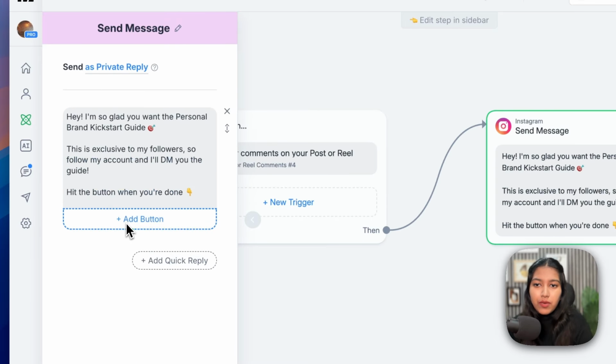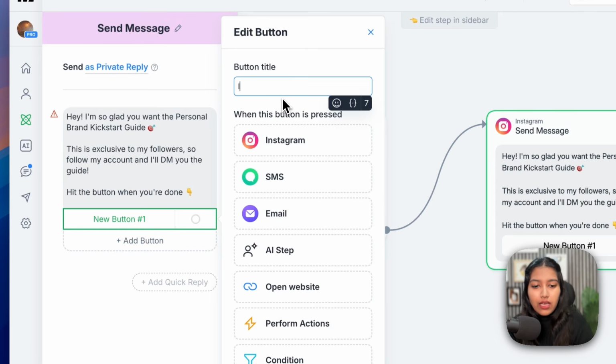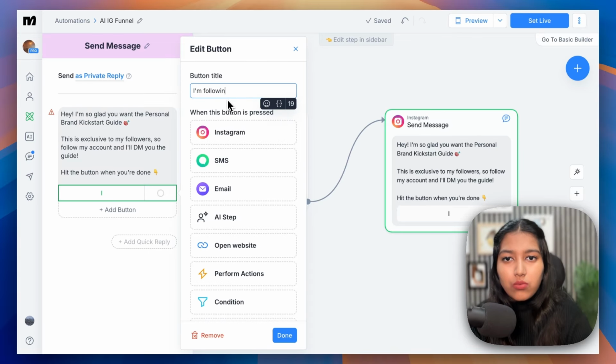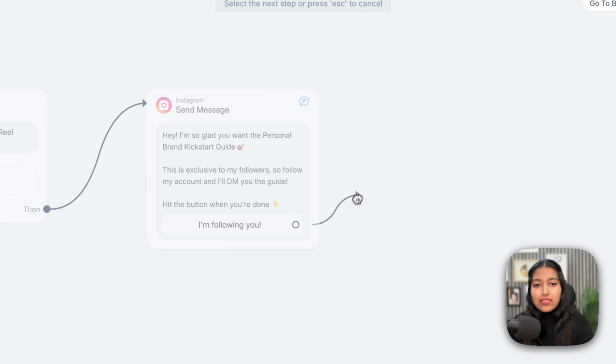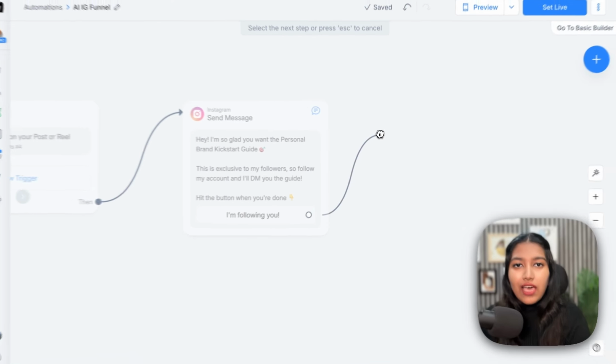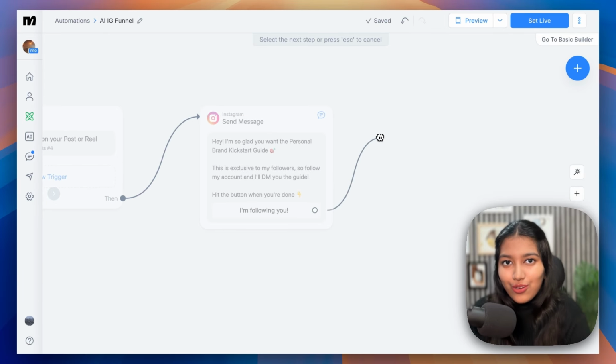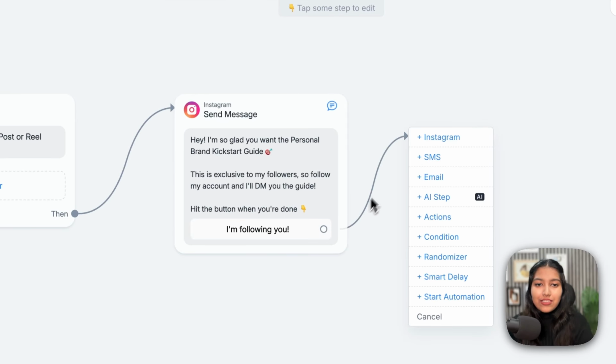And now let's set up the button. So let's call the button I'm following you. And let's click on done. Please note that this would be sent in their DMs and this is not a part of the comment box. Now, once they click on this button, I would like to have a condition to check whether or not they are following me. So let's just drag and drop this arrow and after that, select